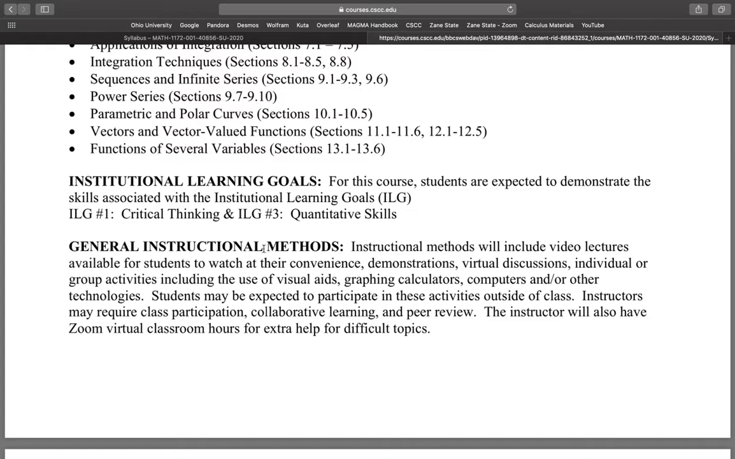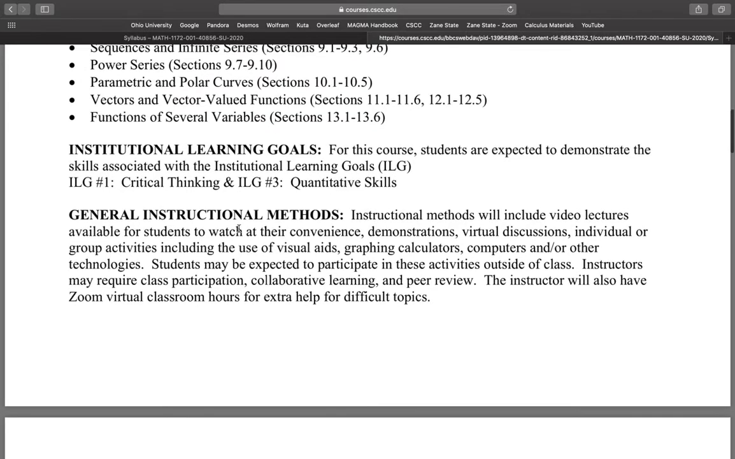General instructional methods. Our course will be run through lecture videos that I will post, and you can watch those. I'll have links on Blackboard, but the videos are on YouTube, and you will watch those at your convenience. I may have some other demonstrations, virtual discussions. There may be some group activities. We'll see how the course goes, but you'll definitely need a graphing calculator, maybe a computer. Well, actually, you'll have to have a computer here for this online class and other technologies. So students may be expected to participate in these activities outside of class.